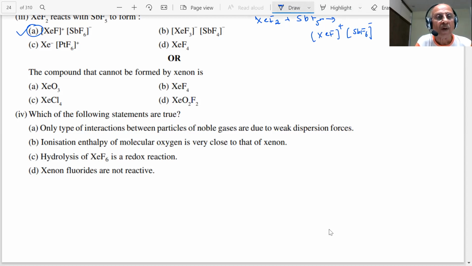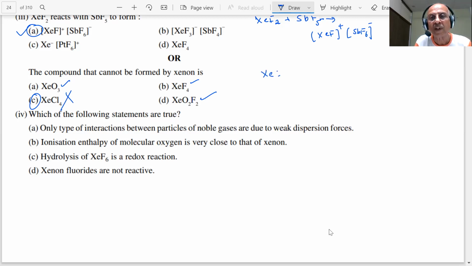Yes, sir. Now, the compound that cannot be formed by xenon: XeCl4. Fluorine and oxygen are highly oxidizing, but chlorine doesn't have the power, student. Cl is not a strong oxidant, so it will not be able to form a compound with xenon.